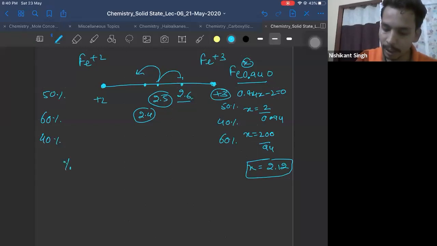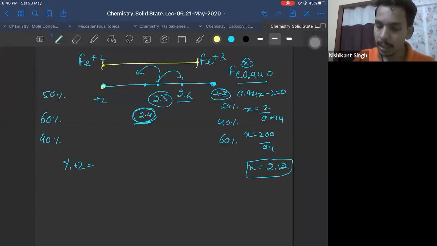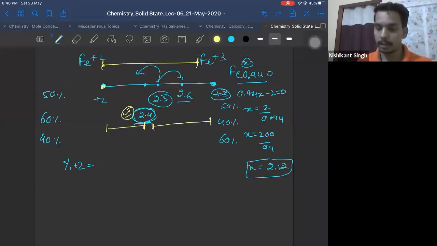So let's see. Percentage of plus 2 in the case of 2.4 will be given by, see carefully, if the average is moving towards 2.4, I know plus 2 is going to be present in more amount. So I have three lengths over here. One is this length, plus 2 to plus 3, and the other length is plus 2 to 2.4, and the third length is 2.4 to 3. I'm finding for plus 2.4.